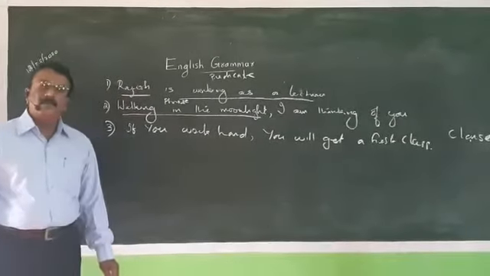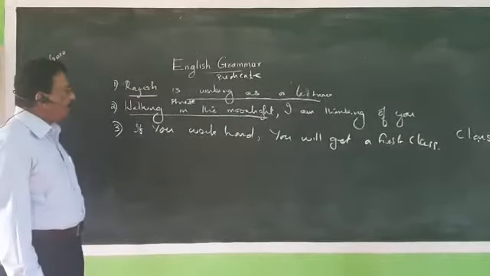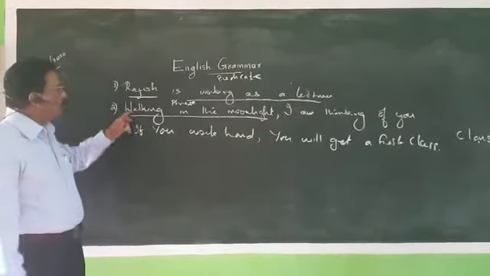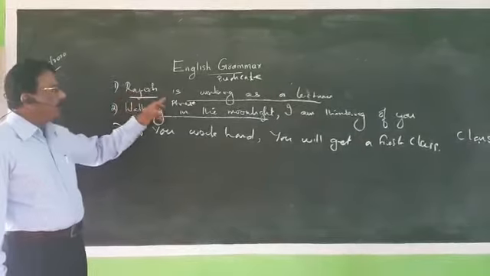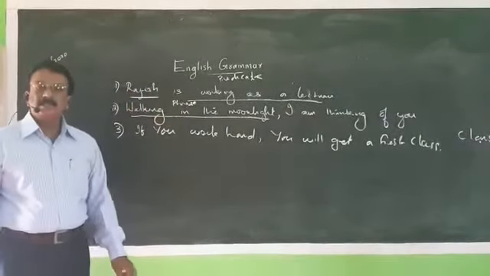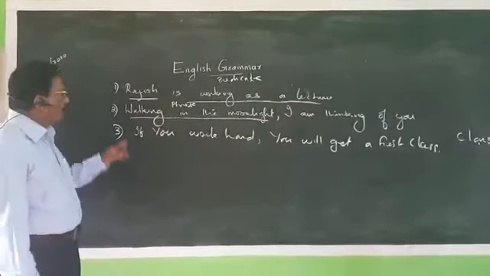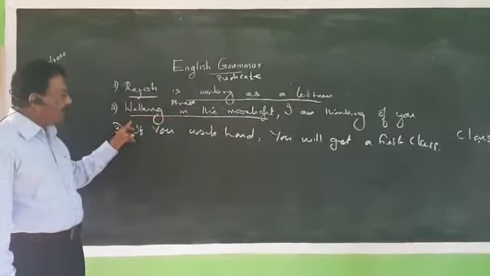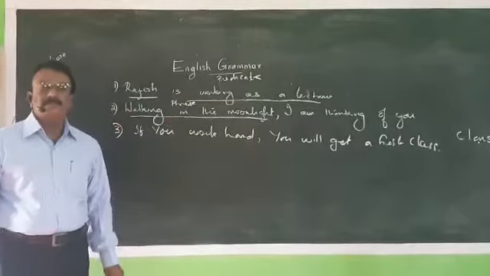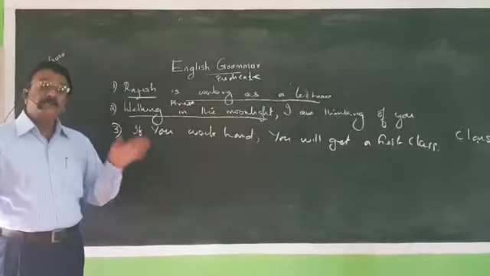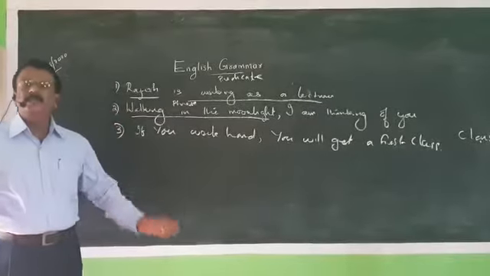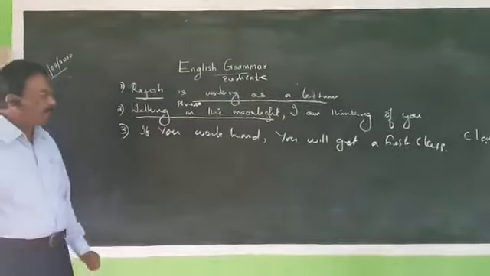Sentence is a group of words which has a subject and predicate of its own and which is arranged in a meaningful sense. So in this, Rajesh is working as a lecturer. It is a sentence. In this lengthy sentence, walking in the moonlight, I am thinking of you, walking in the moonlight is a phrase. Because phrase has no subject and predicate of its own, it has no definite meaning. It has no individual meaning.